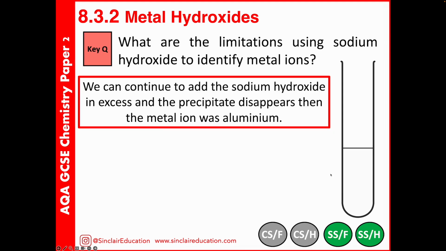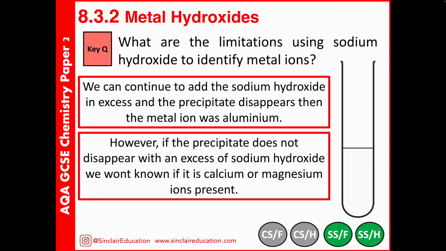So, as I've said, if we continue to add the sodium hydroxide, eventually the aluminium will disappear. So we can start to identify, right, that might be aluminium. But if the precipitate doesn't disappear, you'll have no way of knowing was that calcium or magnesium. So that's a definite limitation to that method.